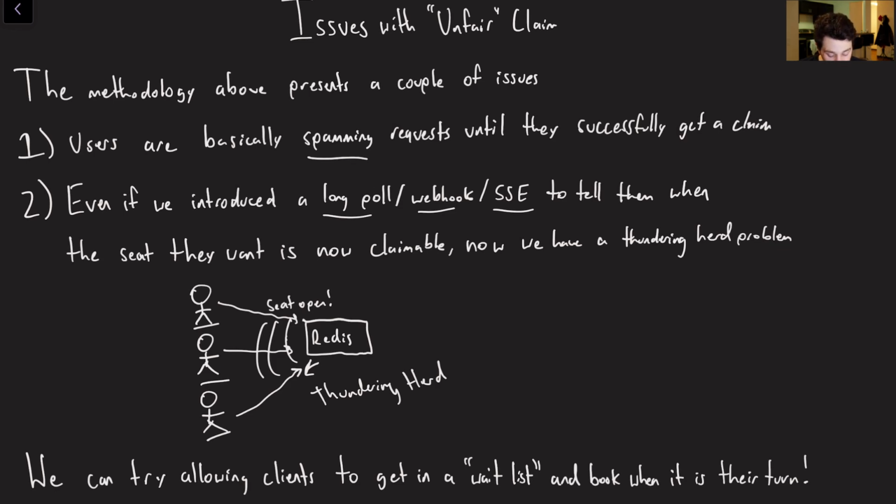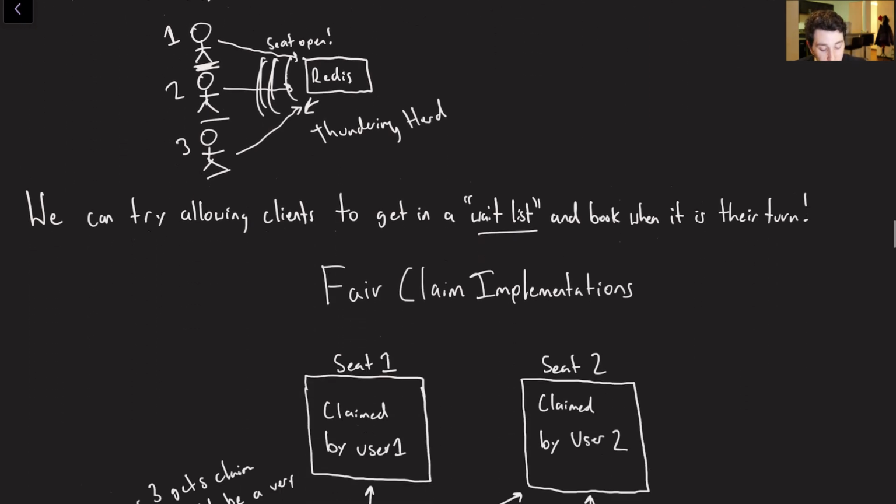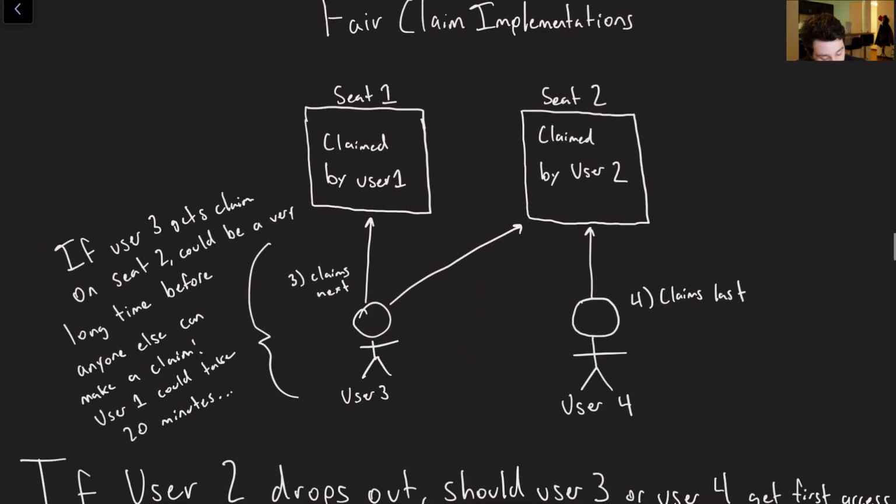So ideally, rather than just having this free-for-all whenever a claim expires, what would be a lot better is if we had some sort of wait list, right? Where we've got user number 1, user number 2, and user number 3. And when these guys all find out that the thing is open, well, guess what? User number 1 is still the only one who's allowed to book. So ideally, that would make things a little bit easier.